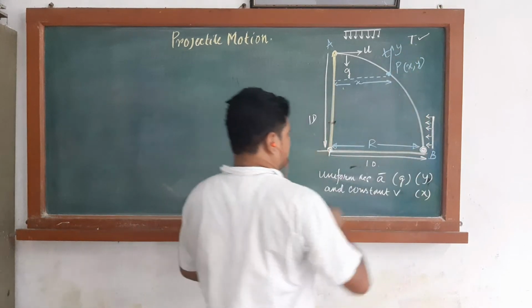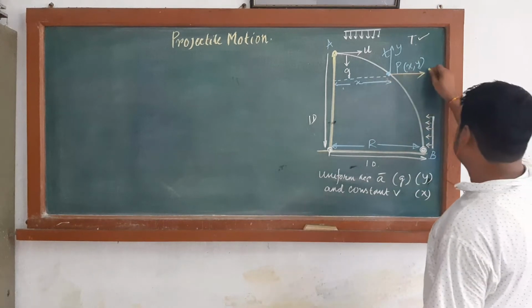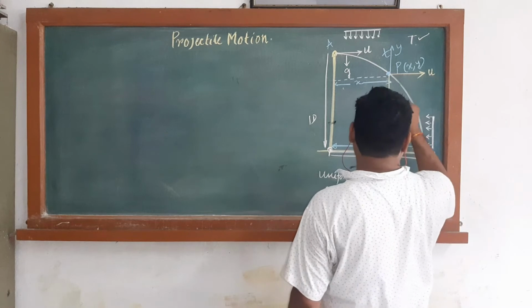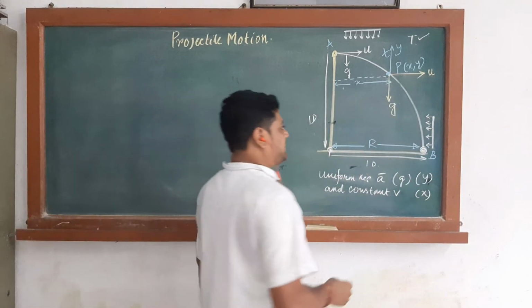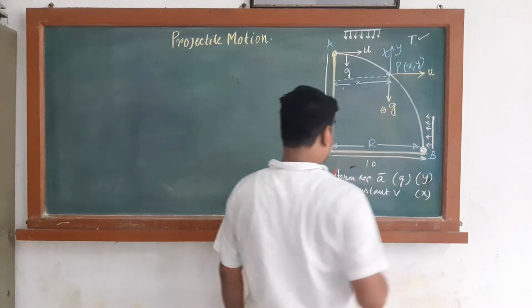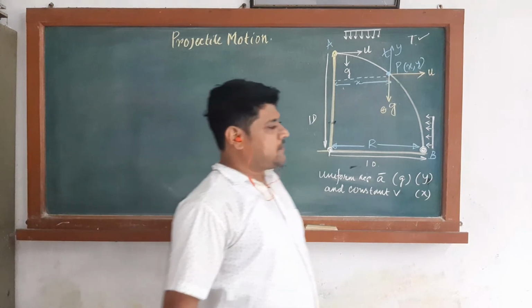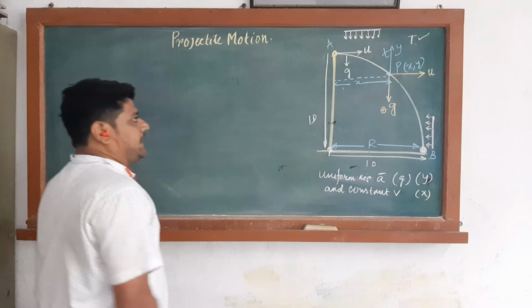Okay, what is the velocity in the x direction at this moment? It is u. And what is the acceleration? It is g, acting in the downward direction. So that's why g can be taken as positive. Now we have to find out the velocity at x comma y.